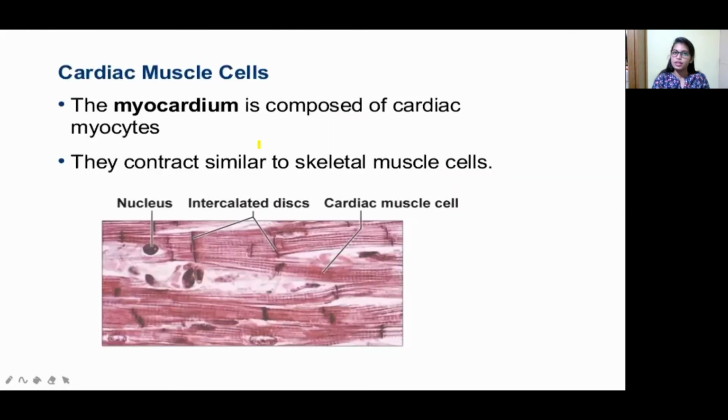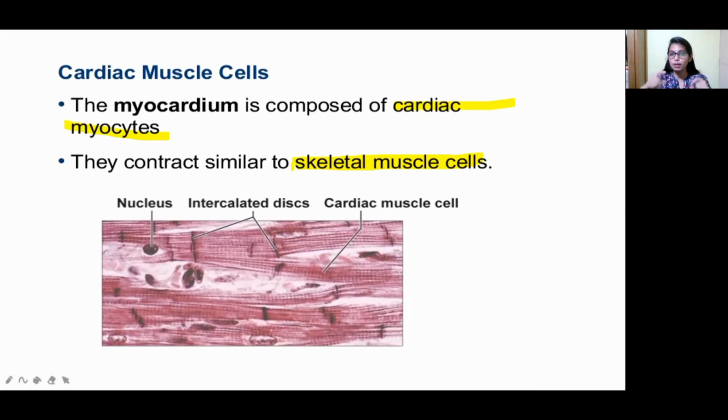As I already said, our heart is made up of special muscle cells, that is the myocardium. So it is called cardiac muscle cells. The myocardium is composed of cardiac myocytes, which contract similar to skeletal muscle cells. In our skeletal system also contraction and relaxation take place, right? For example, I am doing like this. How can I do this without any difficulty? Because skeletal muscle has the contraction and relaxation capacity, right? In the same way, the heart also does contraction and relaxation, right?